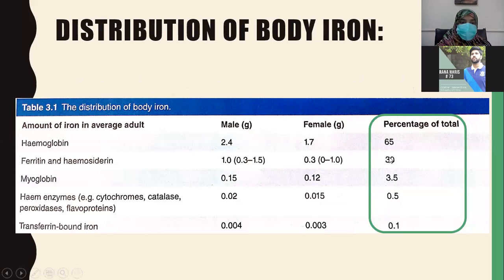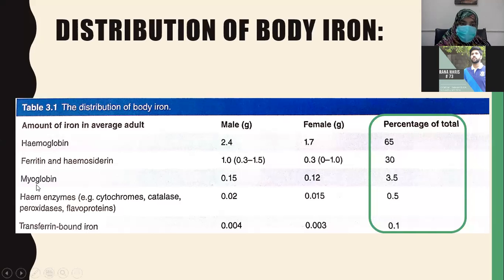So the body iron, 65% of the body iron resides inside the hemoglobin. Hemoglobin contains 65% of the total body iron. Ferritin and hemosiderin. What is ferritin and hemosiderin? They are the storage proteins. They are the storage forms of iron inside the body. So this in storage form, it's 30% of the total iron.